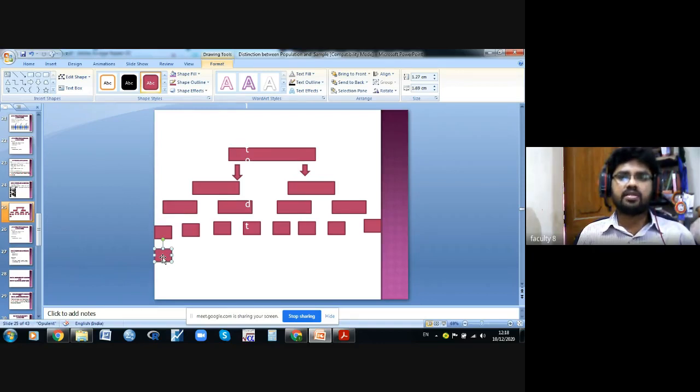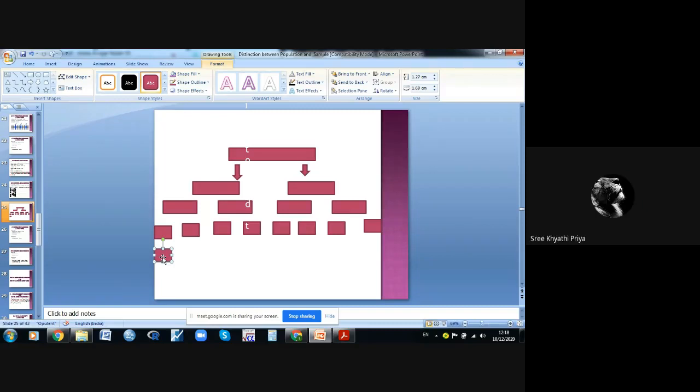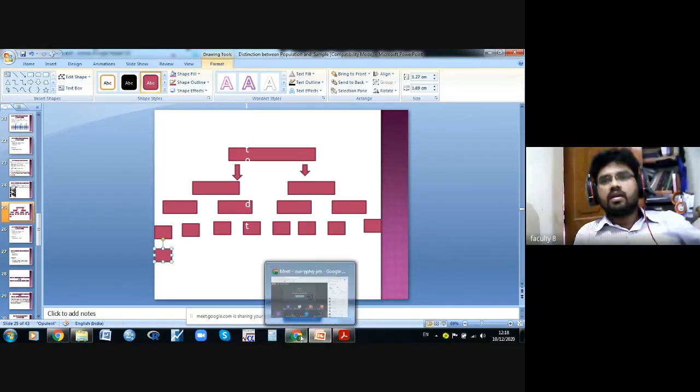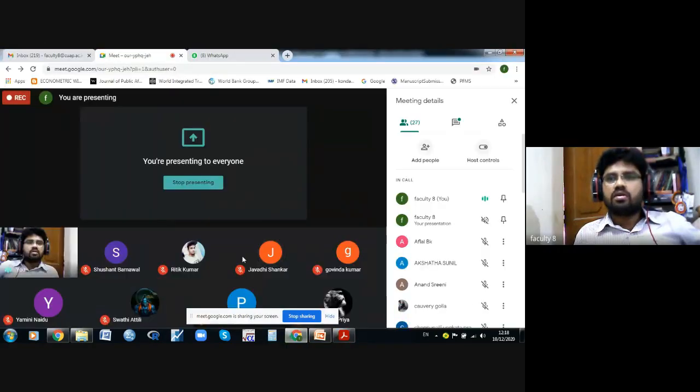Am I clear, dear students? Yes, sir. Can anybody show your diagram? Because it is easy to understand for others also.